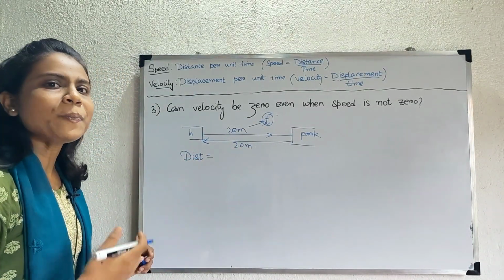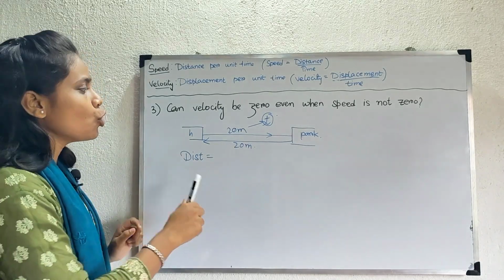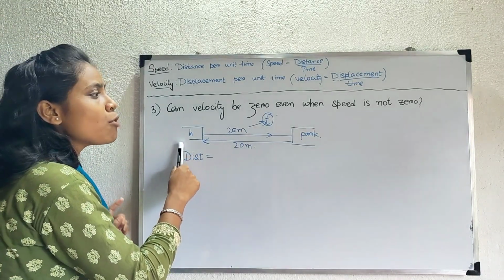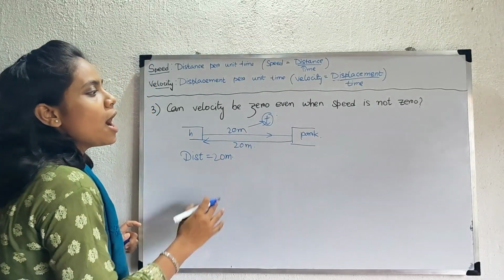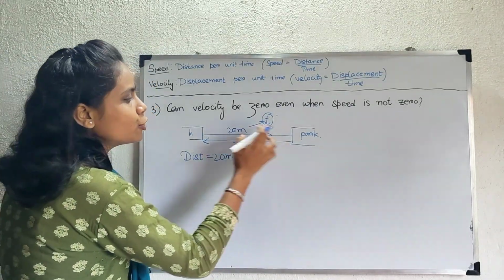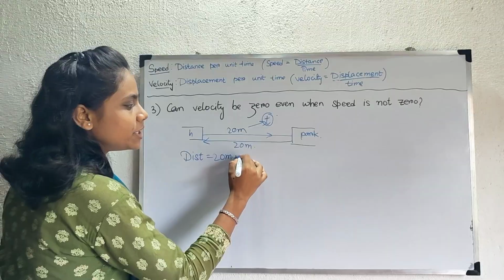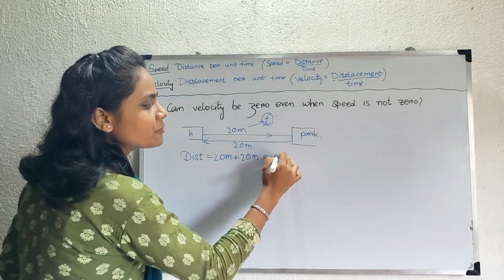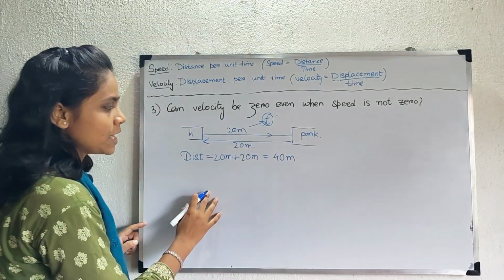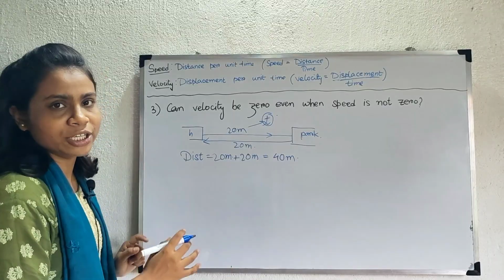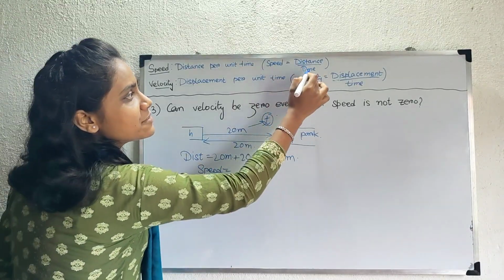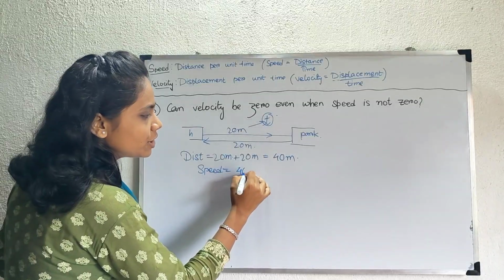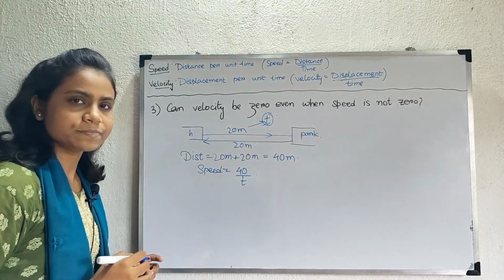Distance is the total path covered actually. So during moving from home to park, you have covered 20 meter. Again, from park to home, you have traveled 20 meter. So total you have traveled 40 meter. Hence your distance is 40 meter. So your speed will be distance divided by time, that is 40 by t.